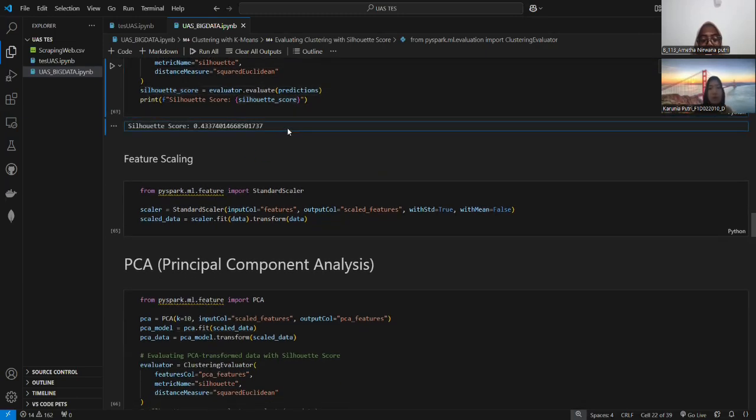Here we get the output. Silhouette score is 0.433, etc. Means the clusters are somewhat separated but not perfectly.